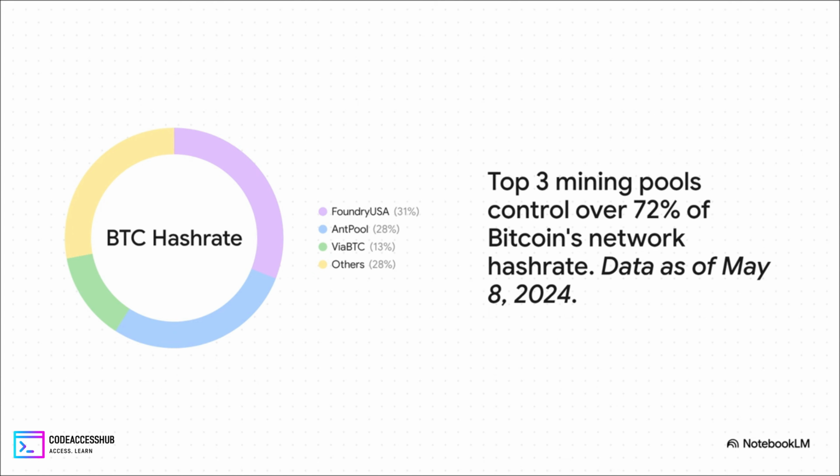Okay, so this brings us to a potential wrinkle, even for a behemoth like Bitcoin. A single attacker? Probably not going to happen. But look at how the power is actually distributed. Just 3 major mining pools. We're talking Foundry USA, Antpool, and Via BTC. Together, they control over 72% of the entire network's hash rate. Now look, these are totally legitimate operations, but this much concentration of power means that if they ever, for whatever reason, decided to team up, a 51% attack suddenly becomes, at least in theory, very possible.